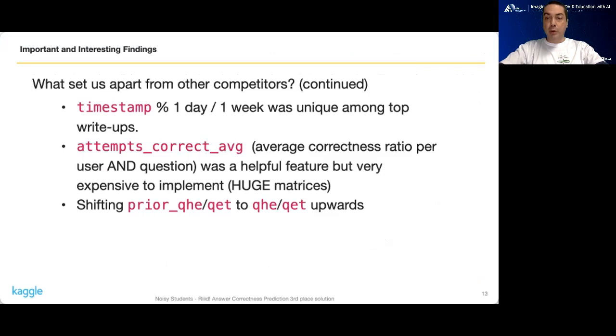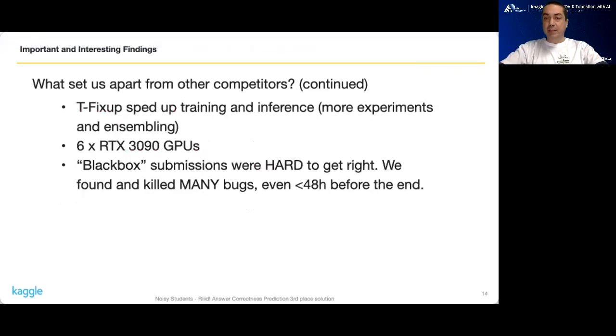Also, we were able to cram the number of times a question was asked to each user and the number of correct answers into Kaggle's limited space, and this was very challenging because the two matrices used about 12 gigabytes of RAM. The fact that we shifted the question elapsed time and question had explanation features to their corresponding containers was also very useful. We also used the T-Fixup initialization technique that allowed us to remove all layer normalization layers and the initial warm-up of the learning rate.